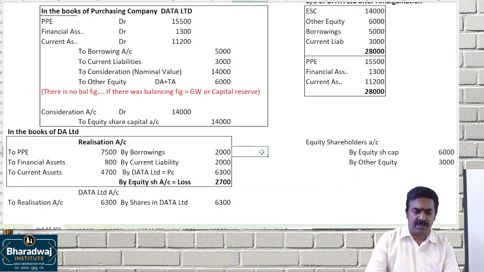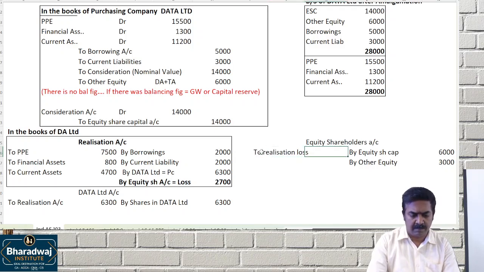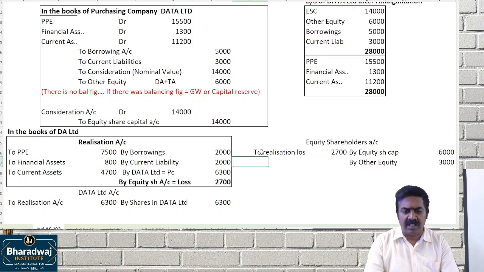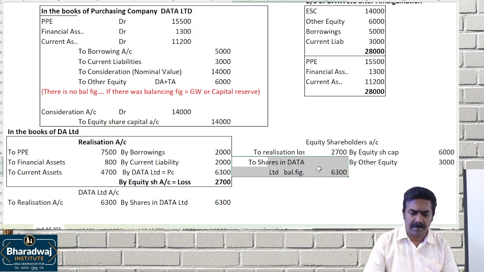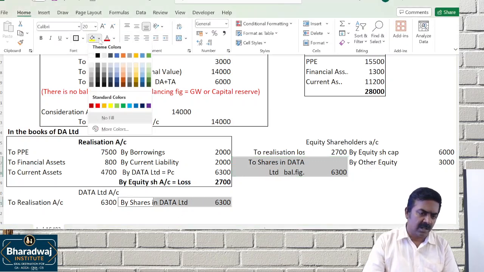It will come as realization loss. The balancing will be paid in shares in which company? Data Limited. The balance paid is 6,300. The shares received are allotted to whom? Our shareholders.